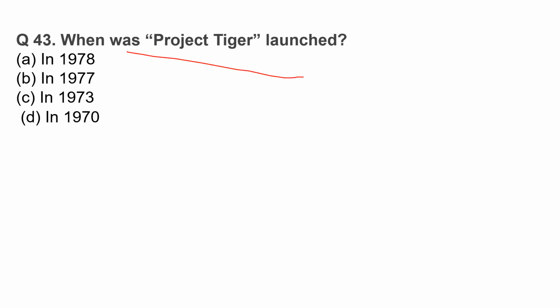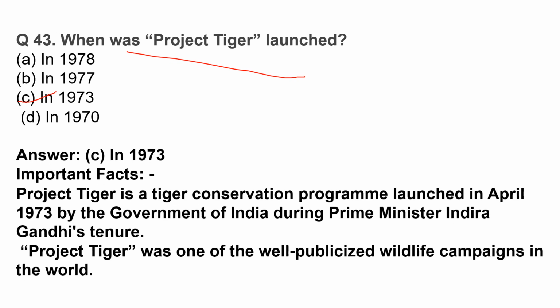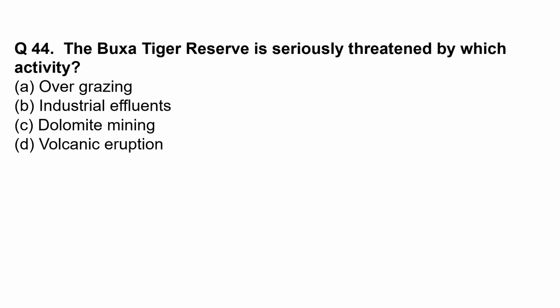When was Project Tiger launched? In 1973. Project Tiger is a tiger conservation program launched in April 1973 by the Government of India during Prime Minister Indira Gandhi's tenure. Project Tiger was one of the well-publicized wildlife campaigns in the world.